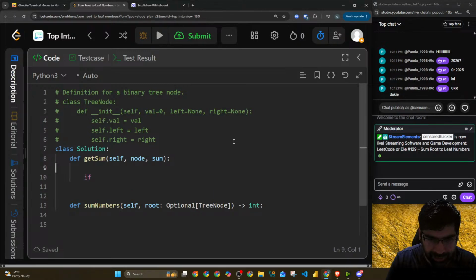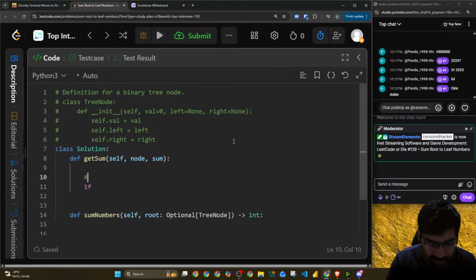The base condition is if this is the last node, a leaf node. If it is a leaf node, it doesn't have left or right. So node.left is equal to None, and